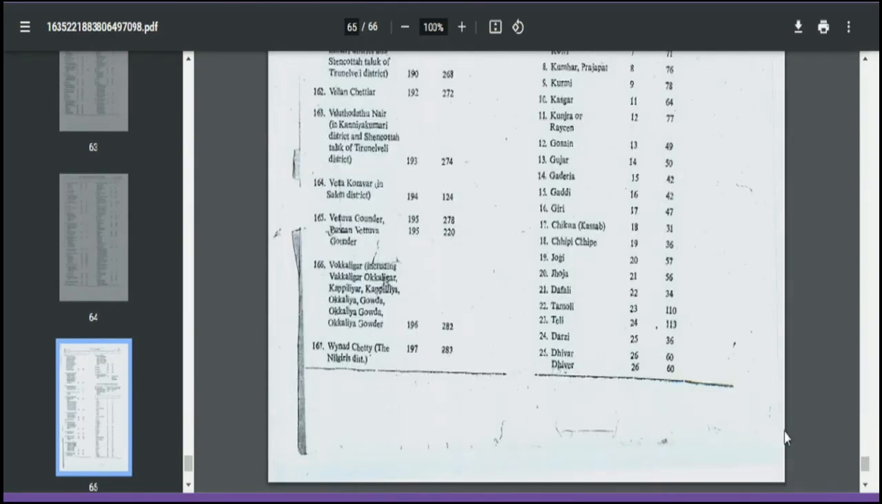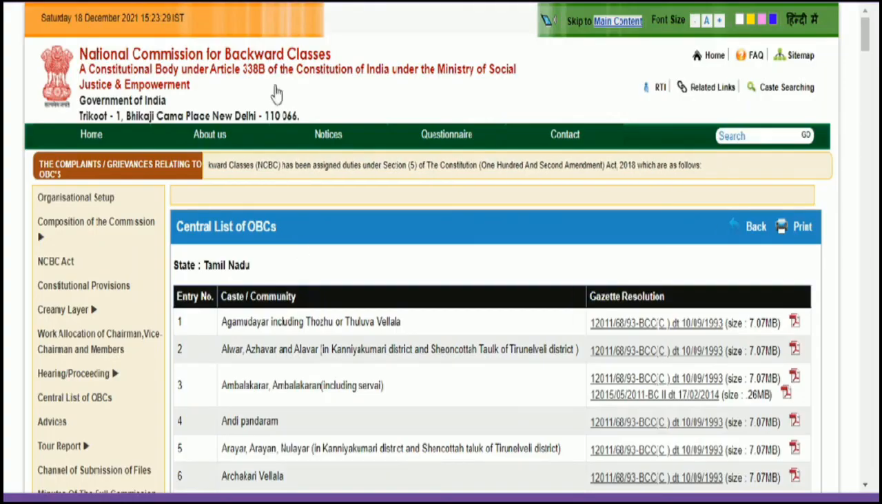So check whether you are applying under OBC or not. This is what I wanted to say. Please check on this website. There is a central list of OBC.